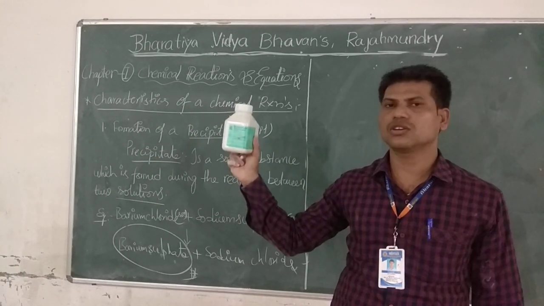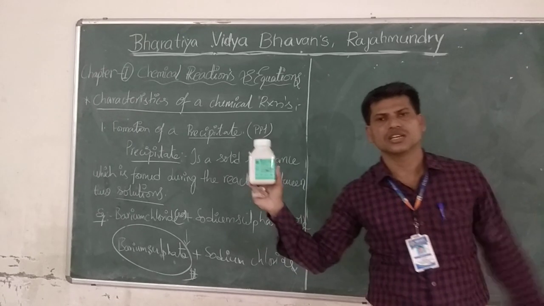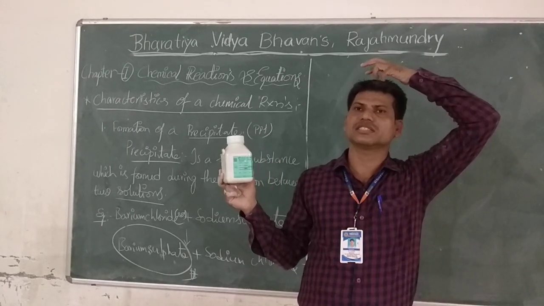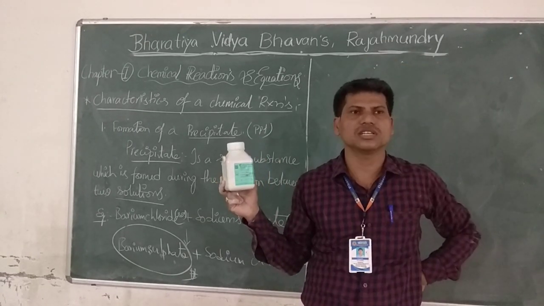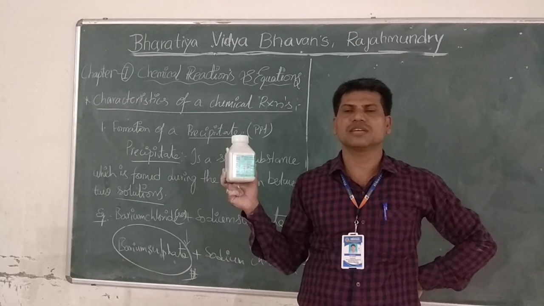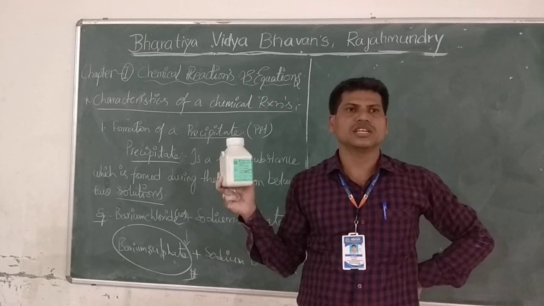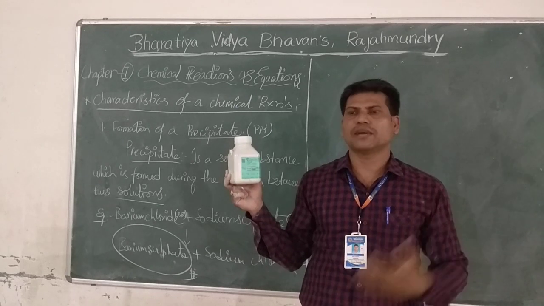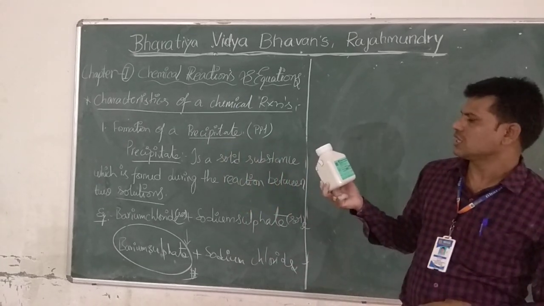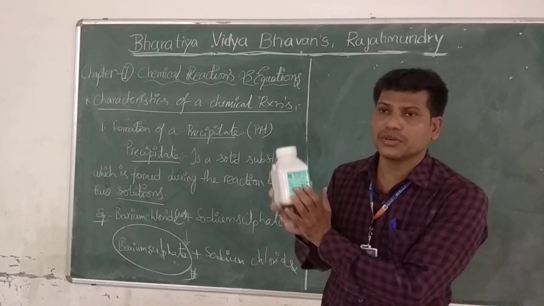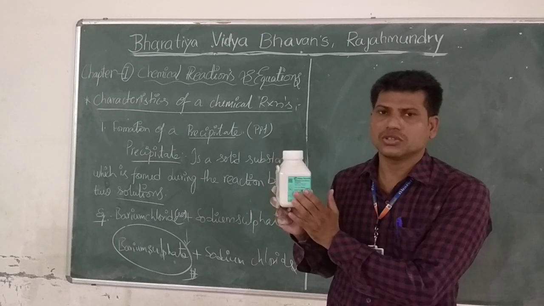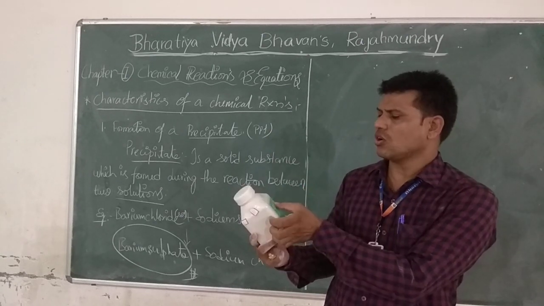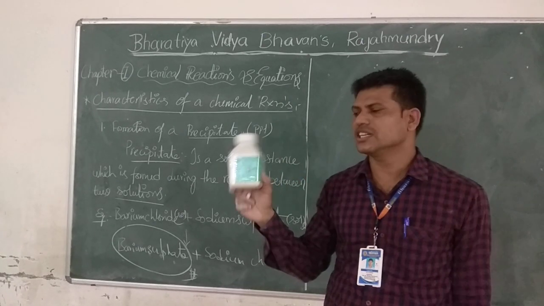Some chemical substances are stored in plastic containers and some in glass bottles and tightly packed bottles, according to their chemical properties only. In this way, barium chloride is stored in a plastic container only.